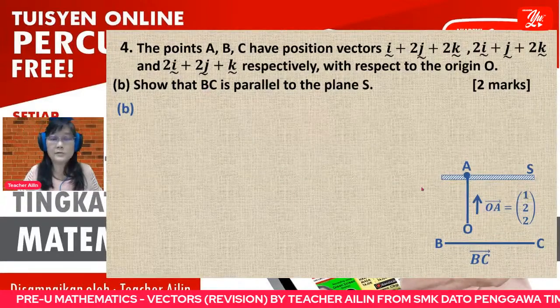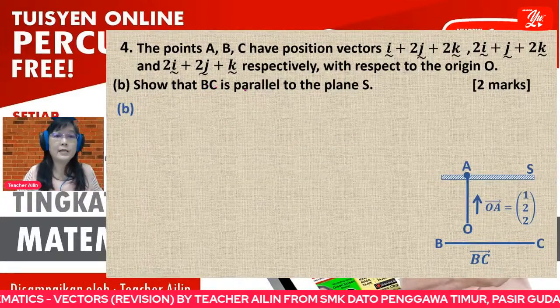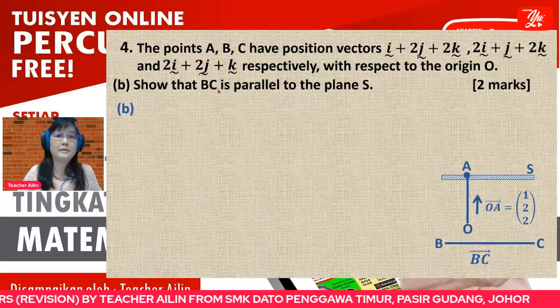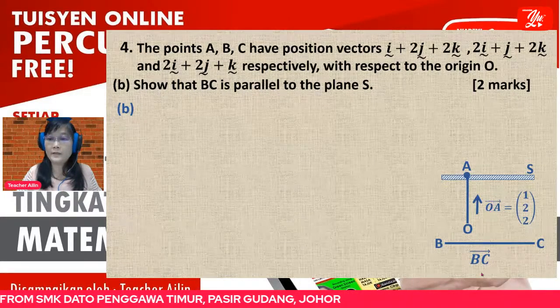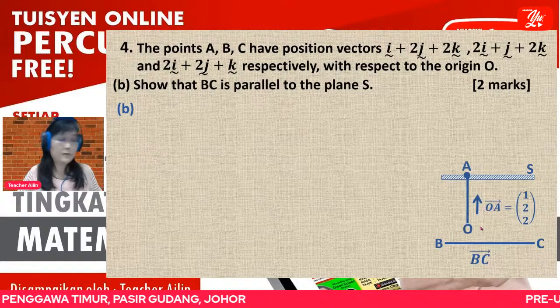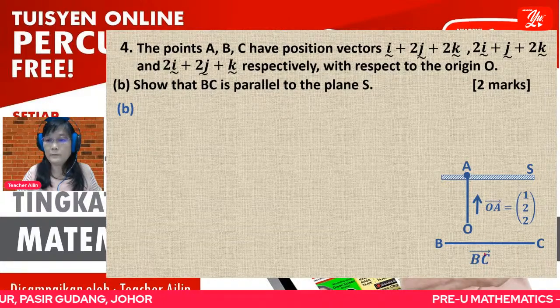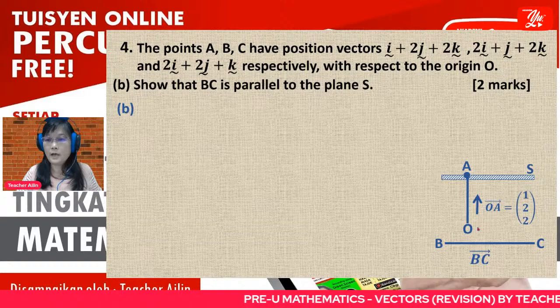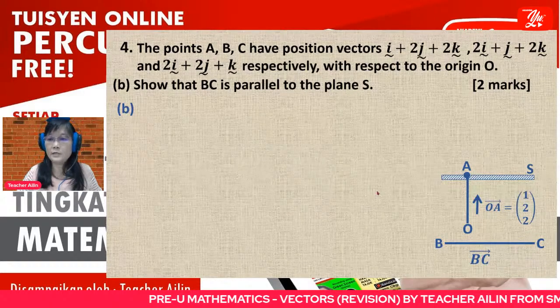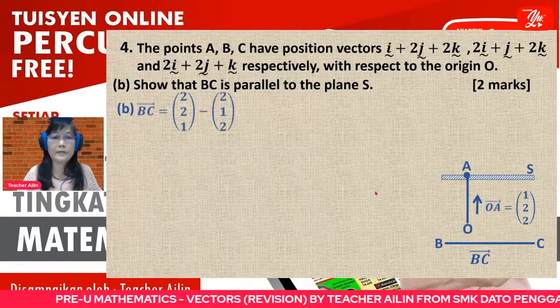No, BC is the straight line. You don't say that BC straight line parallel with plane S, then you use cross product. No, when you want to compare, you compare the vector and vector. So when you look at this diagram, you can see that vector BC and vector OA, they are 90 degrees to each other. So you have to use the perpendicular.